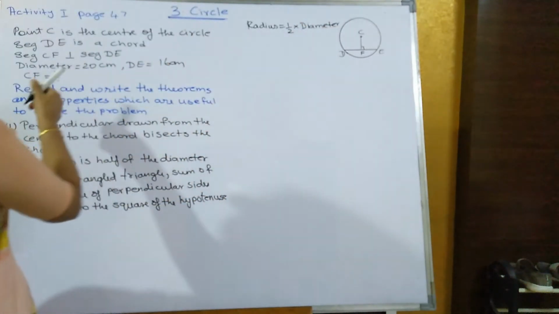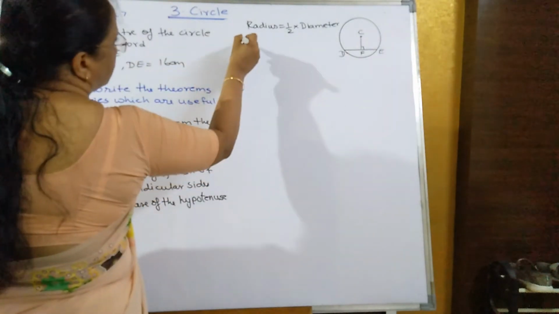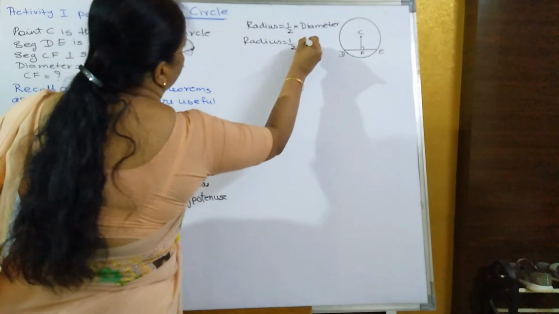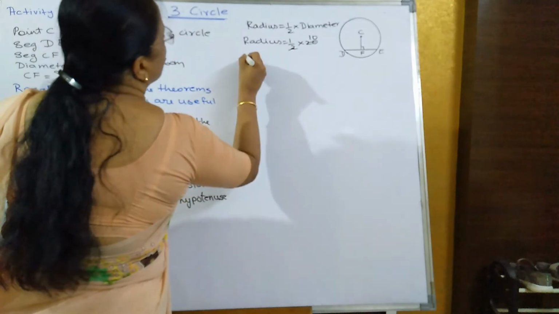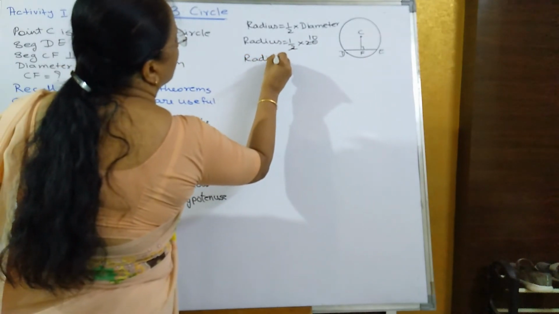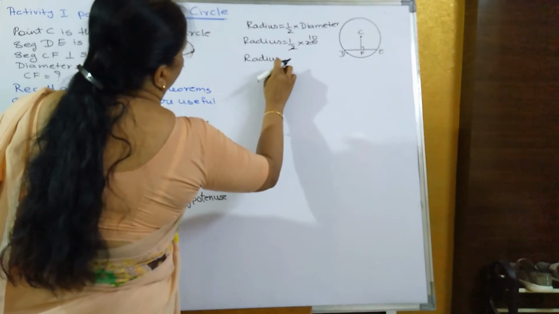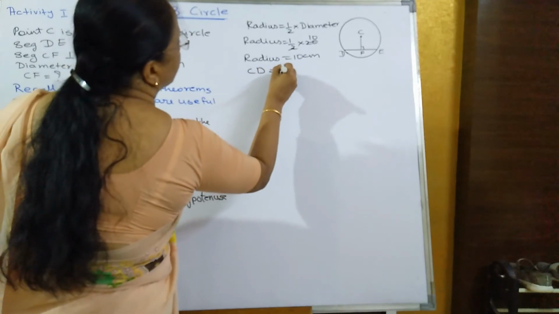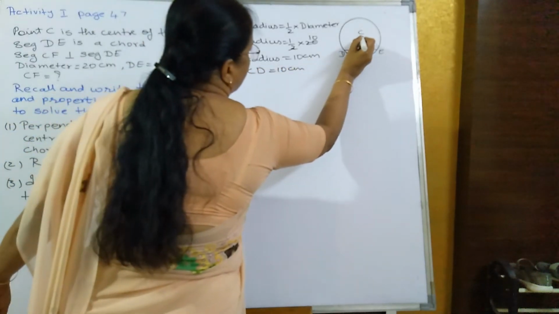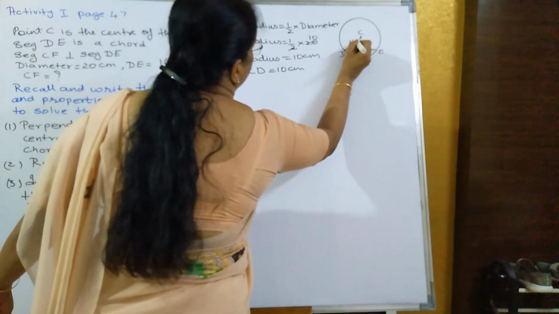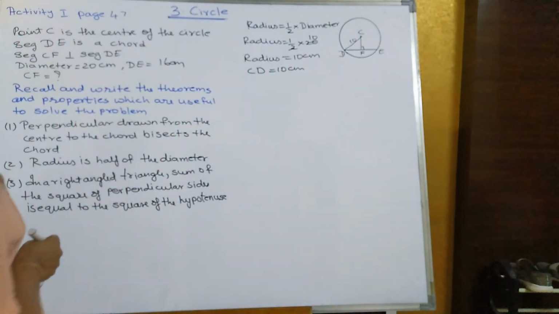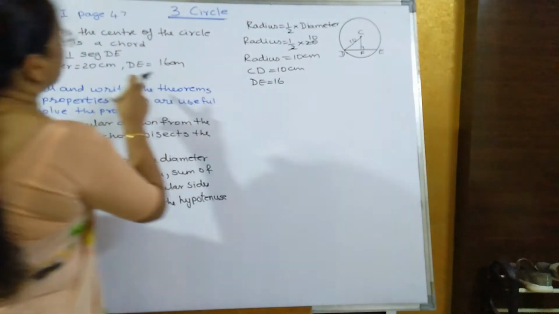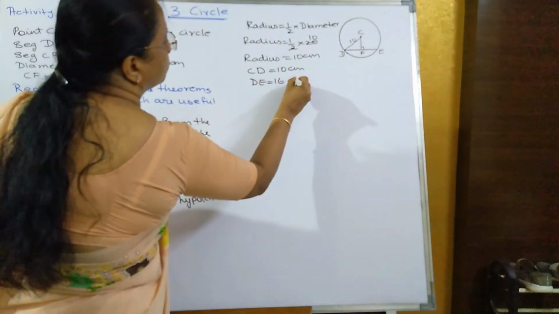Now already we know that diameter is equal to how much? 20 centimeters. So radius is equal to how much? Half into 20. So radius is equal to 10 centimeter, that is CD is equal to 10 centimeter. Now DE is equal to how much? 16 centimeter. DE is equal to 16 centimeter.